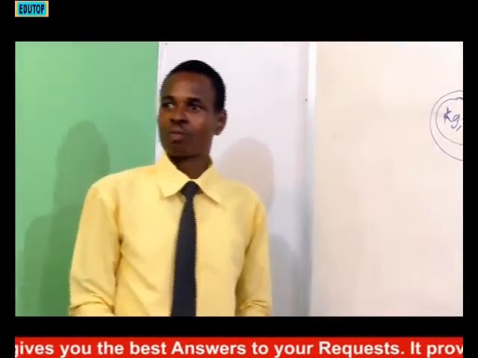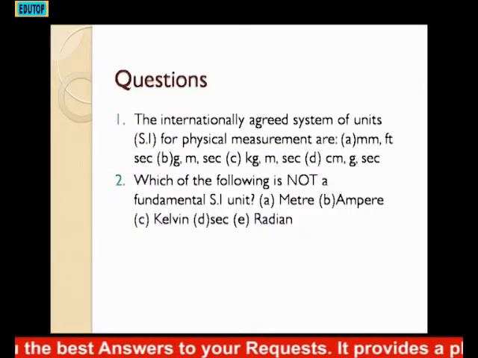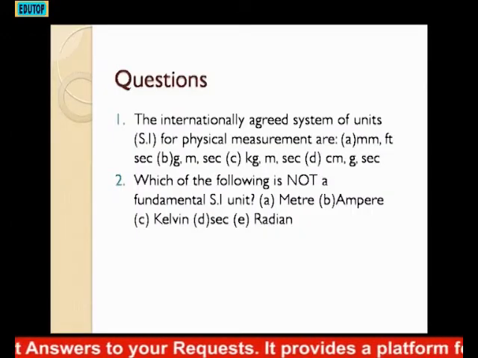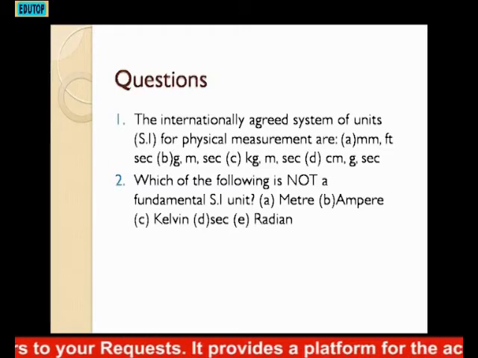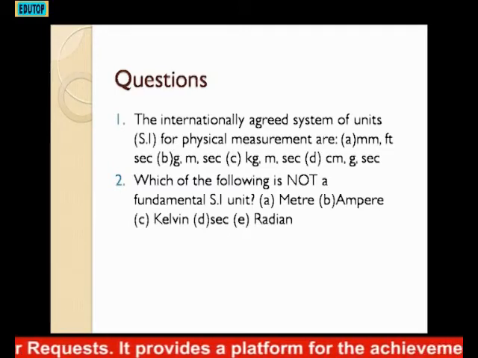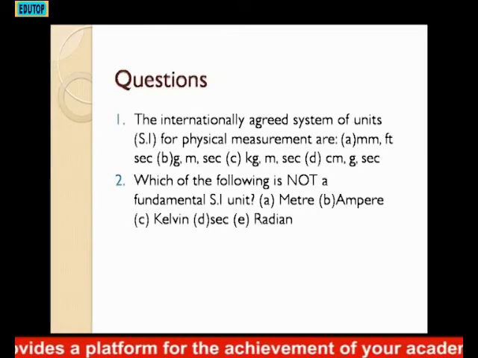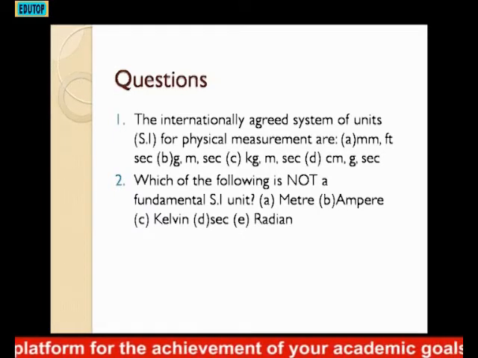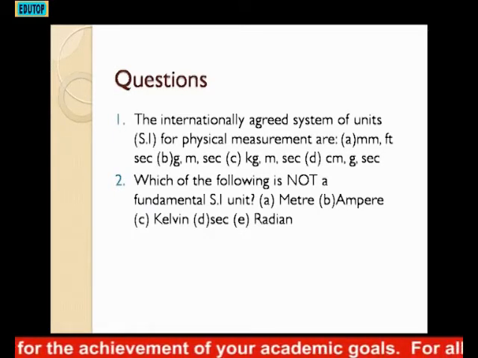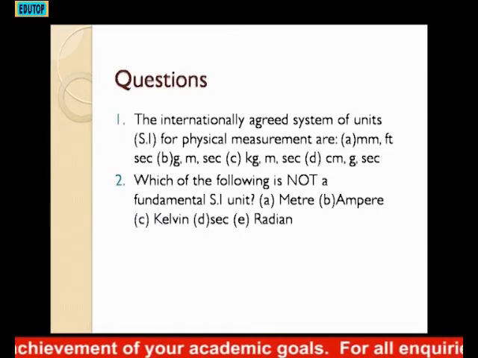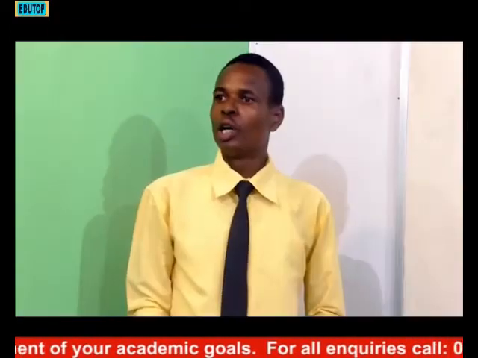Question number 2. Which of the following is not a fundamental SI unit? For A, we have meter. For B, we have ampere. For C, we have Kelvin. For D, we have seconds. For E, we have radian. We have 5 options. Let's take it one by one.